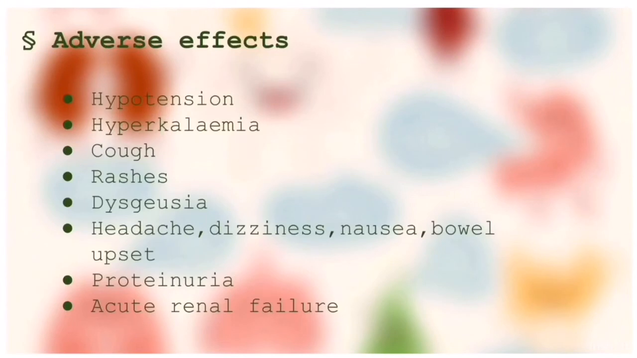Next are adverse effects. It causes hypotension, because its main function is to reduce hypertension. It may also cause hyperkalemia, cough, rashes, and dysgeusia, which is a change in taste sensation. Headache, dizziness, nausea, bowel upset can occur, and proteinuria, where protein is excreted in urine. It can also cause acute renal failure. These are the adverse effects. You should keep them in your mind, it is very important.